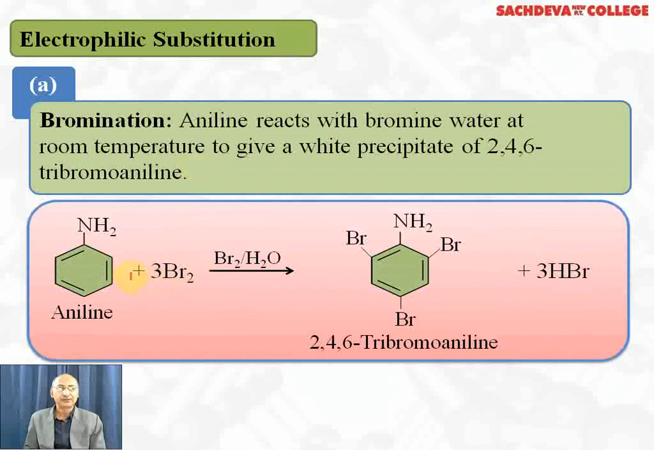Because the amino group is a highly activating group, it reacts with bromine water to give 2,4,6-tribromoaniline plus 3 HBr. Because the amino group is an electron-releasing group, electron density is maximum at the ortho and para positions, so the electrophile attacks at the ortho and para positions.